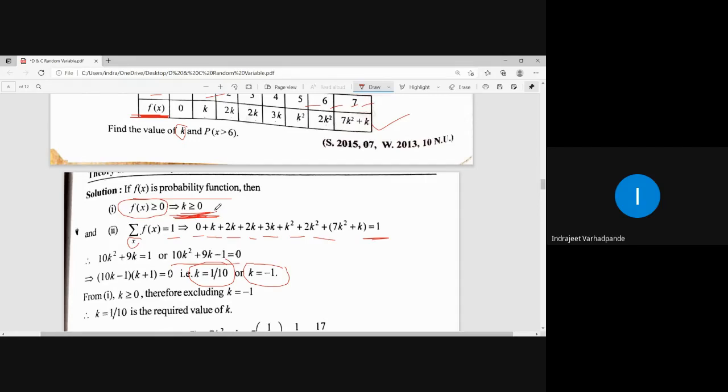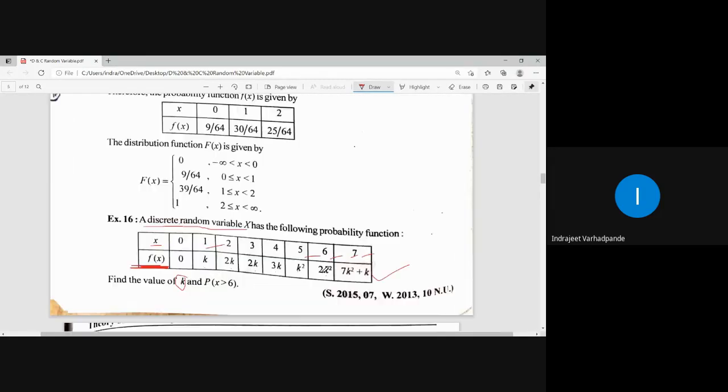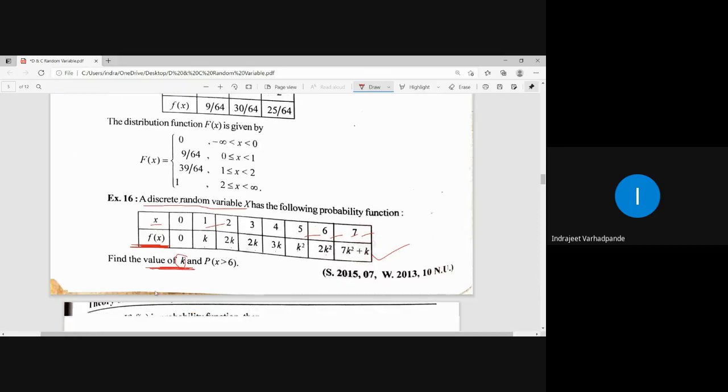So I will discard the negative value. Therefore, excluding k equal to -1, the required value of k is 1 by 10. So the result asked, the value of k, is 1 by 10.